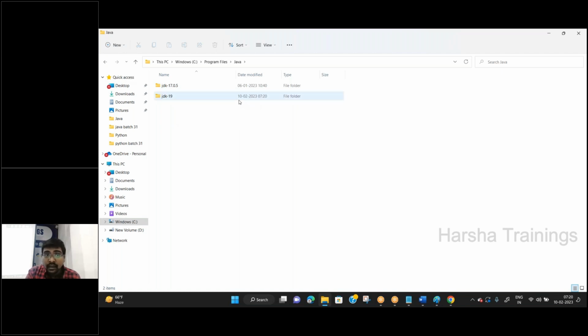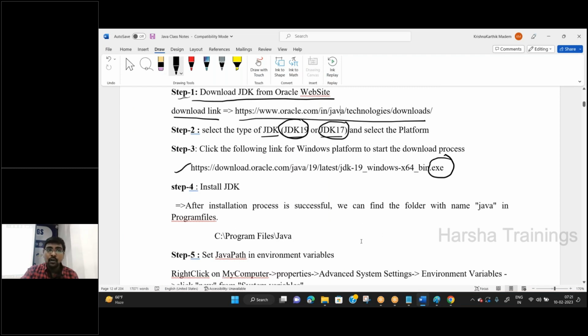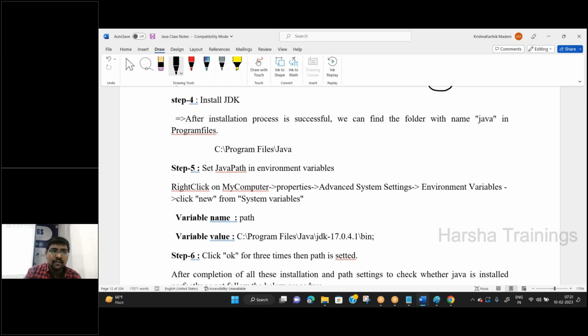Observe the time, 10 February 2023, 7:20. That means this is the JDK we just installed. This is already installed. Okay, everything is clear. My installation is completed. Now everyone knows up to step 4. That is very easy. Simply open the path, download, everything is fine. Now each and everyone must understand step 5. This is very important.